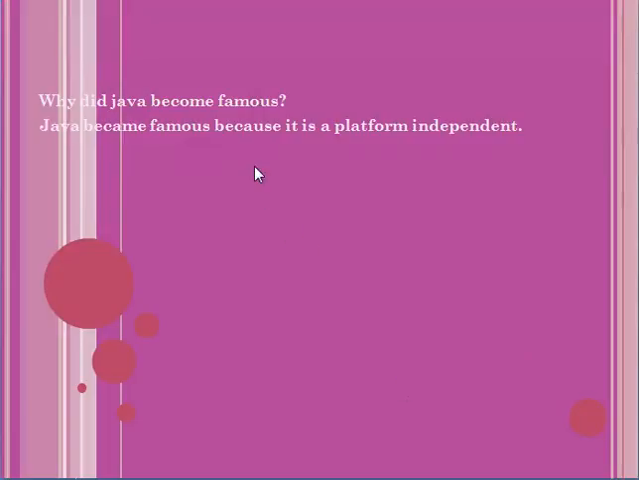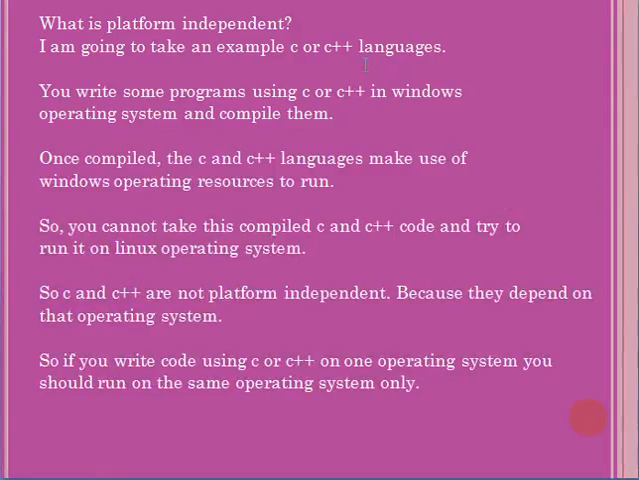Why did Java become famous? Java became famous because it is platform independent. What is platform independent? I am going to take an example of C and C++ languages. You write some programs using C and C++ in the Windows operating system and compile them. Once compiled, the C and C++ programs make use of Windows operating system resources to run. So you cannot take this compiled C and C++ code and try to run it on the Linux operating system. So C and C++ are not platform independent because they depend on that operating system only.